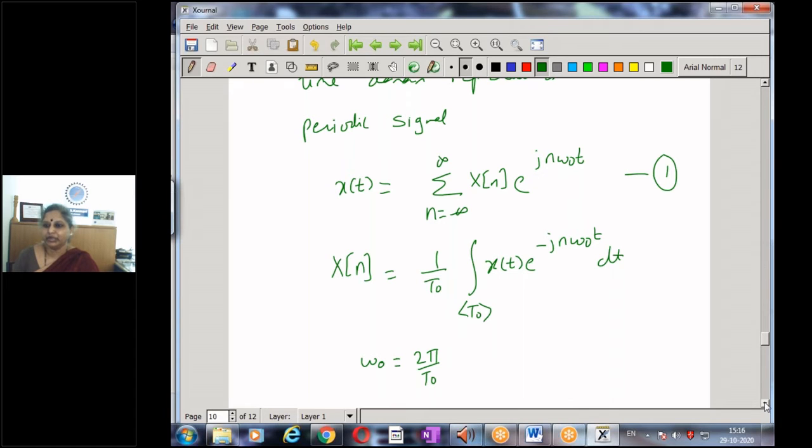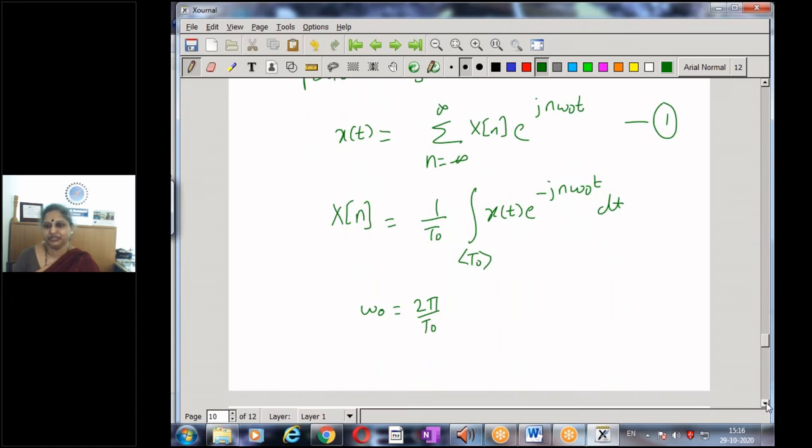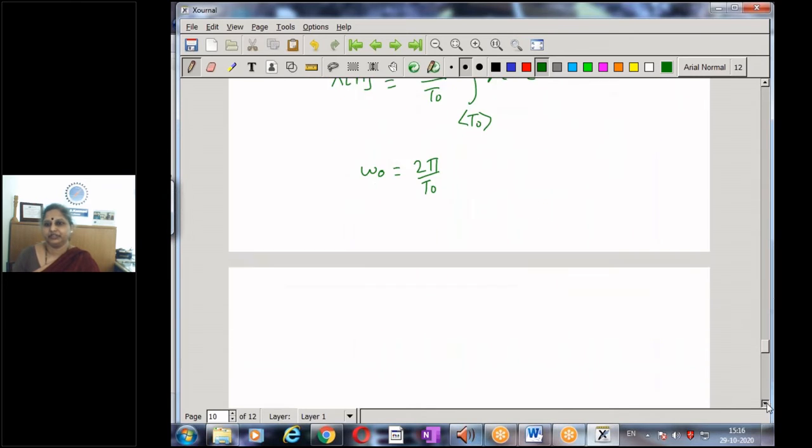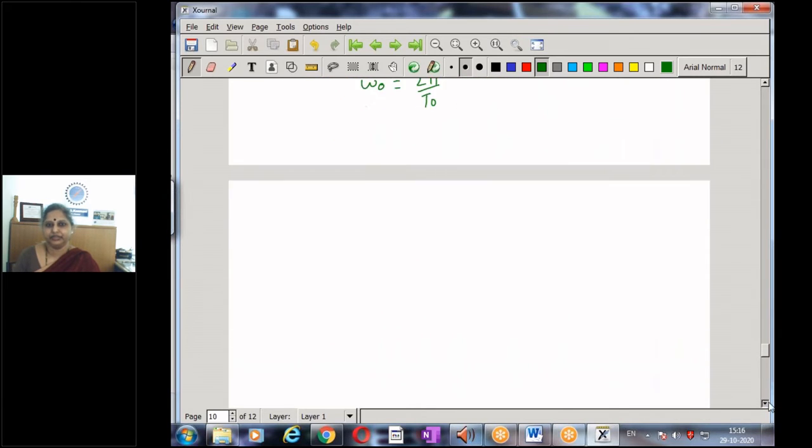Now we will take one particular example of the Fourier series representation of a signal that we require for understanding the sampling theorem.